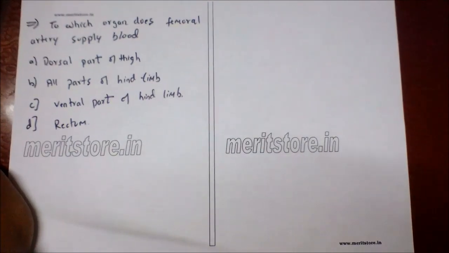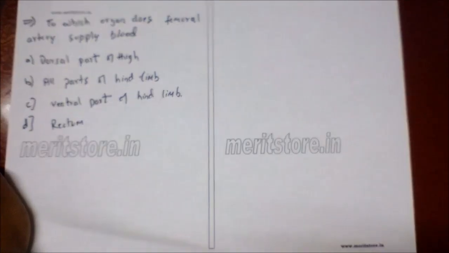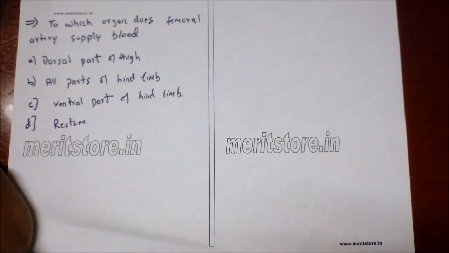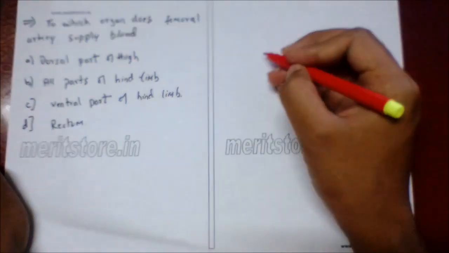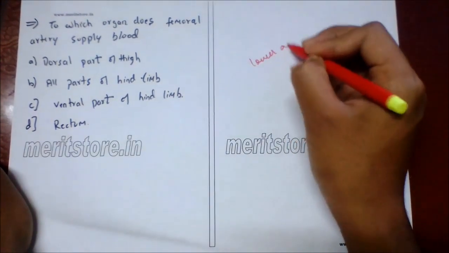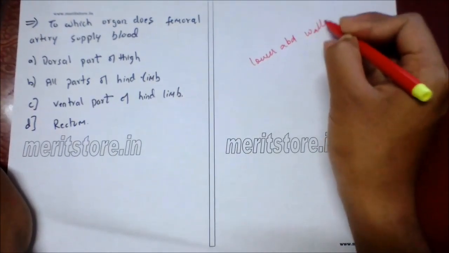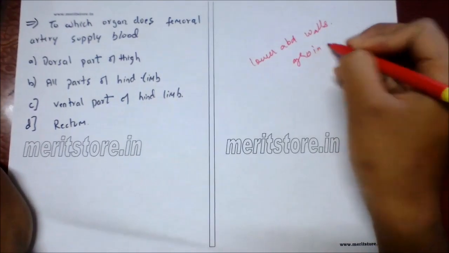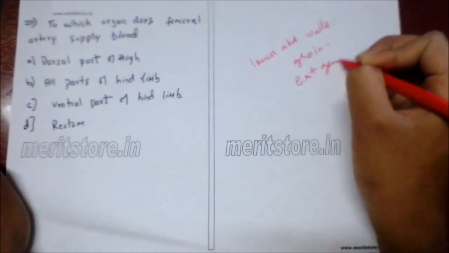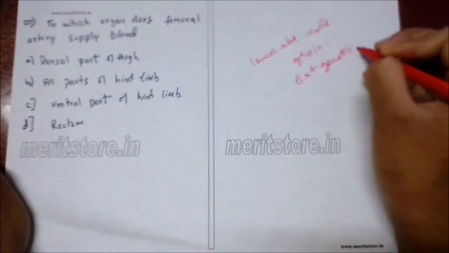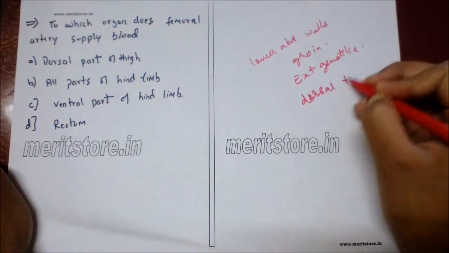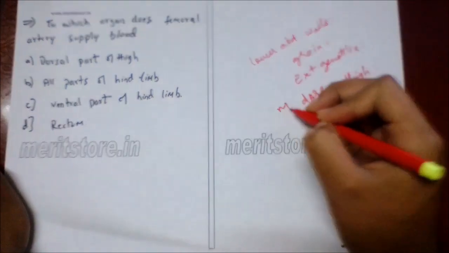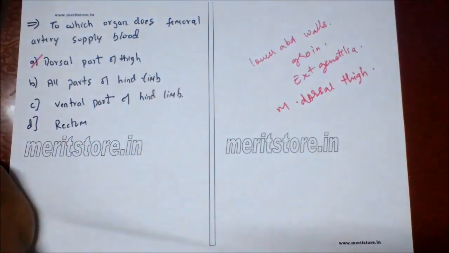To which organ does femoral artery supply blood? A. Dorsal part of the thigh, B. All parts of hind limb, C. Ventral part of hind limb, D. Rectum. So the general distribution of femoral arteries is to lower abdominal walls, groin, external genitalia and muscles of dorsal thigh. So option A is the correct answer.